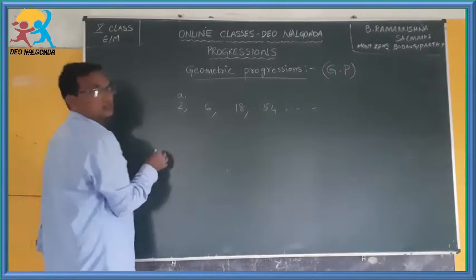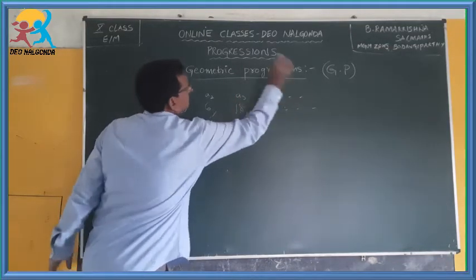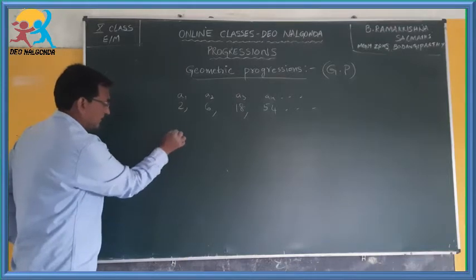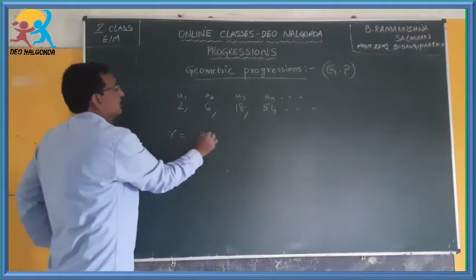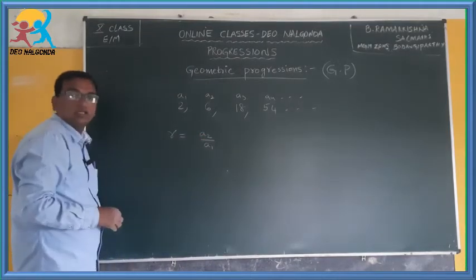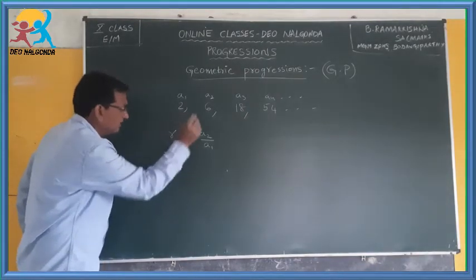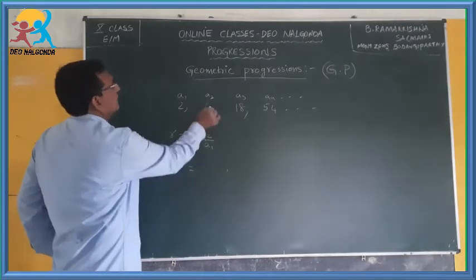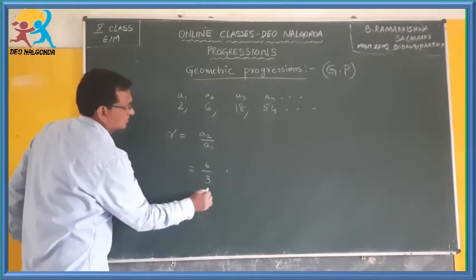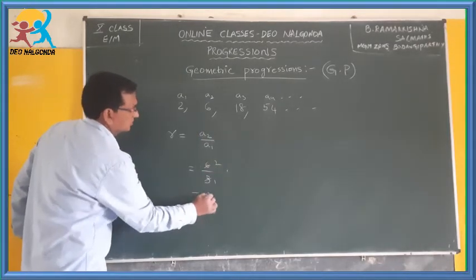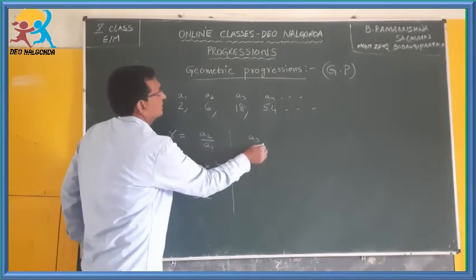So let us denote these as A1, A2, A3, A4 and like that. Now you have to find the common ratio. The common ratio is denoted with R. R is equal to A2 by A1. There it was A2 minus A1, you had to find the difference. Here you have to find the ratio. Therefore A2 by A1. A2 is 6, A1 is 2. So 6 by 2 is equal to 3, so R is 3 in this first case. And again you find the next pair, A3 by A2.